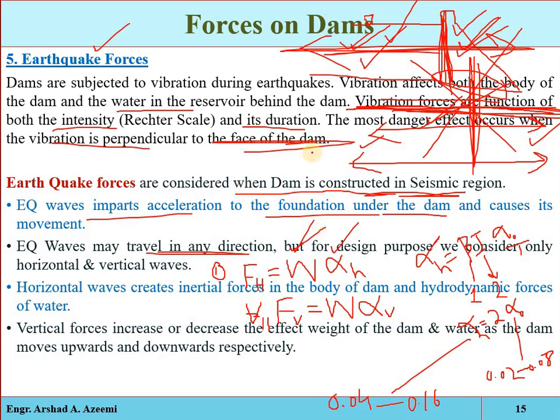And the vertical force is equal to the weight of the structure multiplied by the vertical seismic coefficient. And remember, the vertical seismic coefficient is equal to half of the horizontal seismic coefficient.